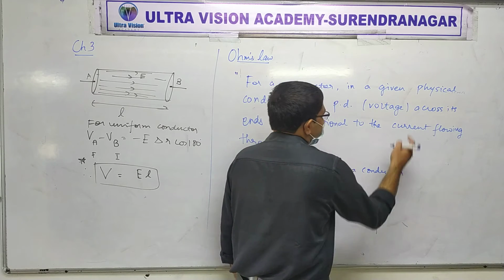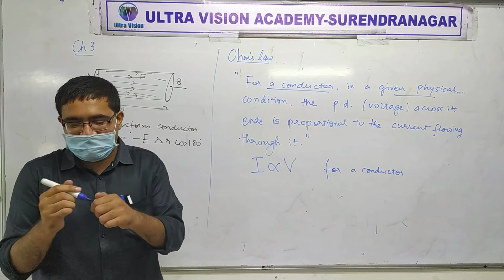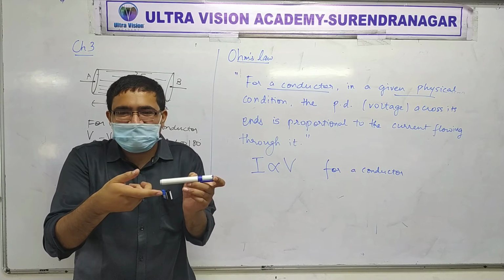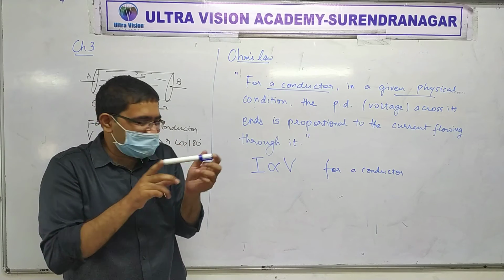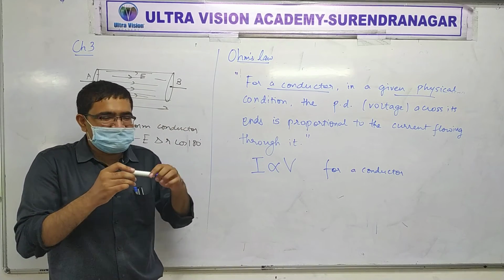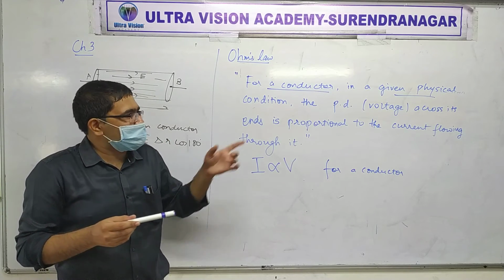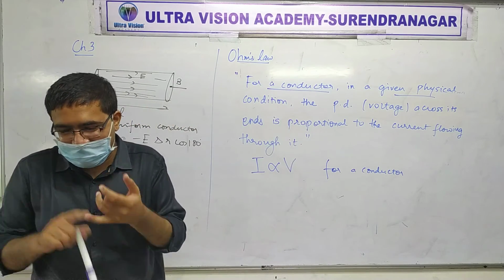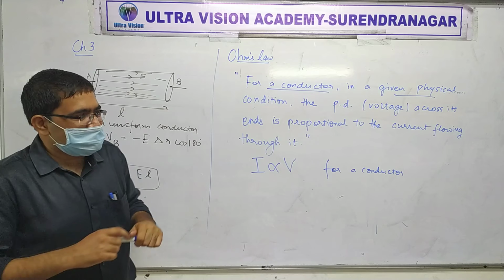And in a given physical condition only, like for a conductor. That means if you do the experiment with one metal rod, the relation holds for that rod only; if you take another rod, the relation will be different. Is that okay? Make sense or not? So here for one rod, if you double the voltage, then the current will be double. If you take another rod and double the voltage, the current may not double, and that will not happen. Because we are talking about a conductor in a given physical condition, so temperature, pressure, everything should remain the same. Did you understand? Right?